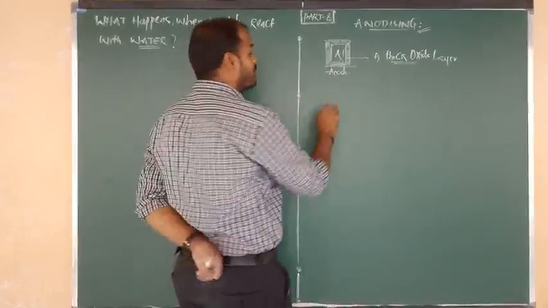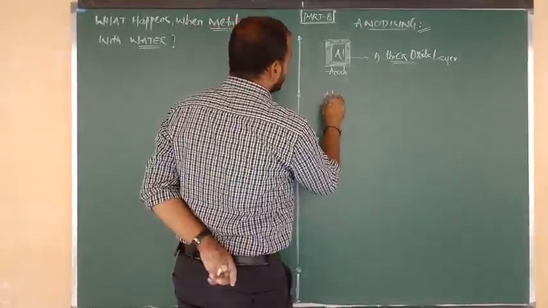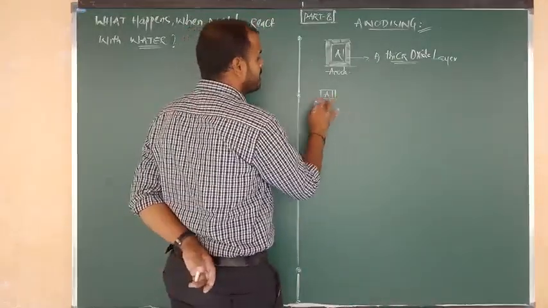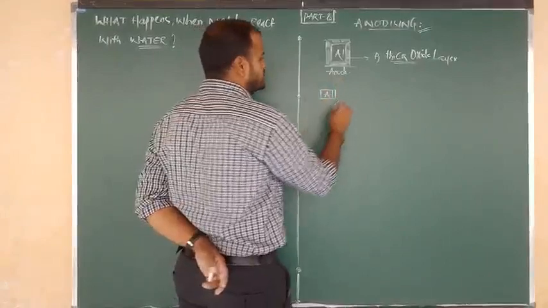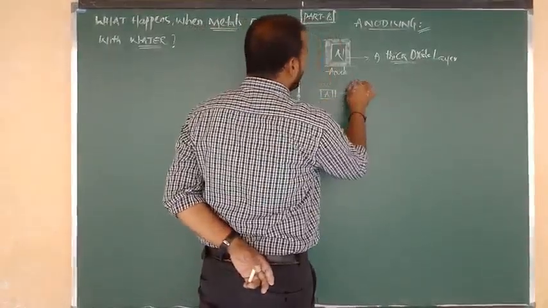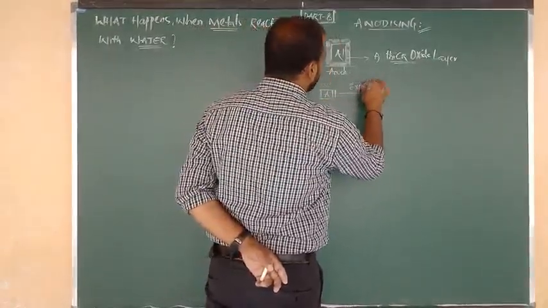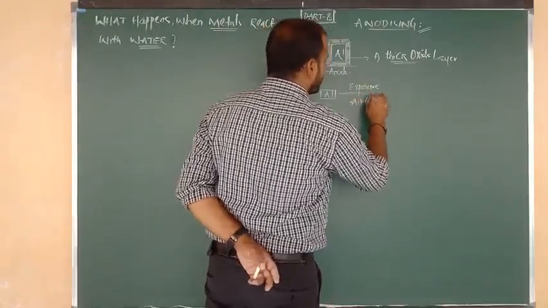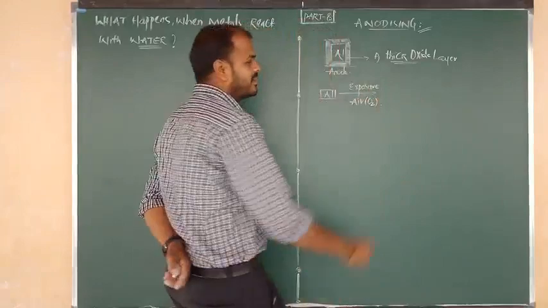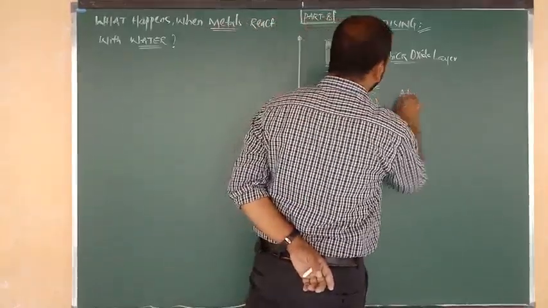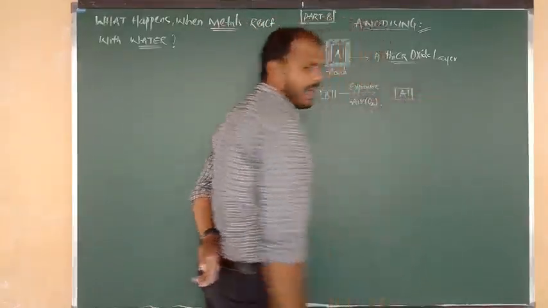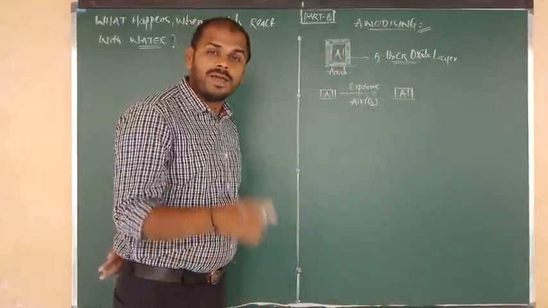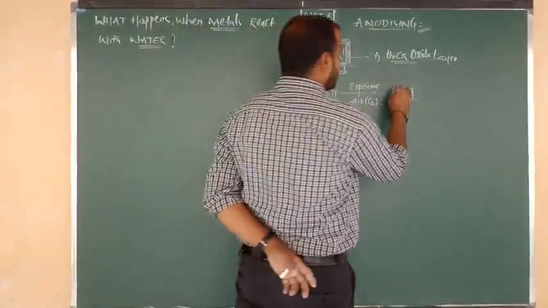One more point I want to tell you here. Consider a piece of aluminium article, an object, exposed to air, that is, on reaction with atmospheric oxygen. In yesterday's class I already told you that aluminium, zinc and also lead show passivity.